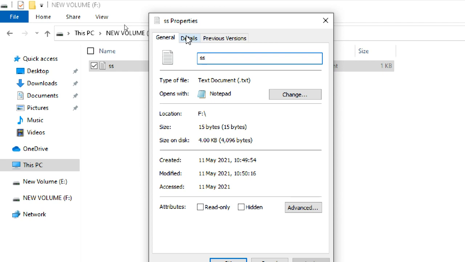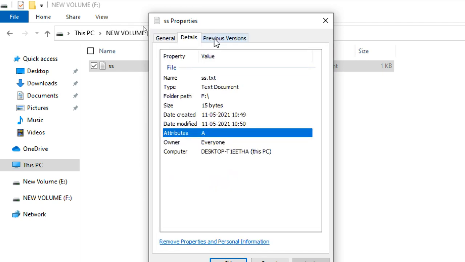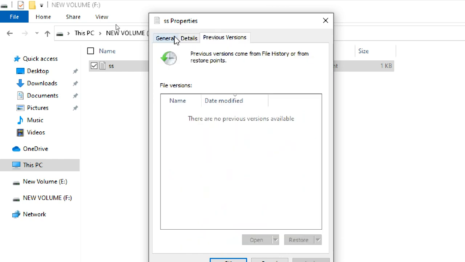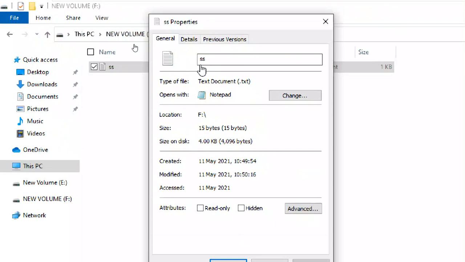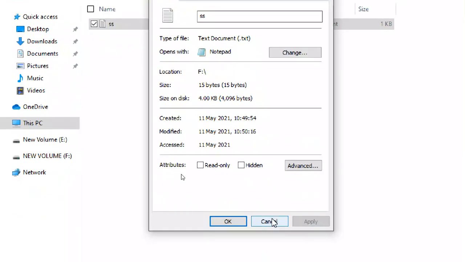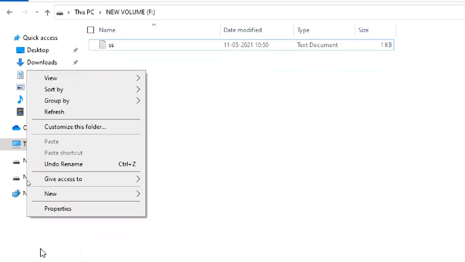SS file name, general, details, previous. What is the tab missing here? Security tab. Why? Because it is a FAT drive. The files won't get security. Very good.